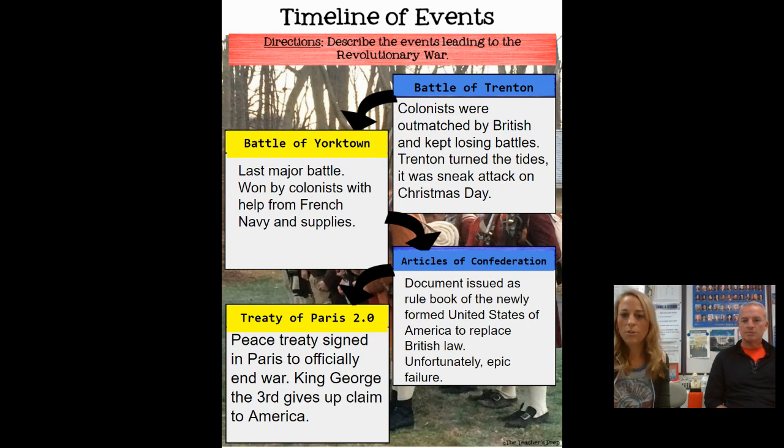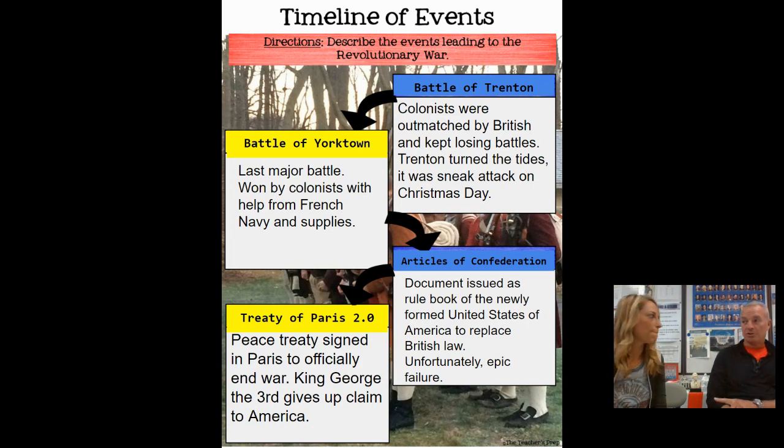Battle of Yorktown is another one. This was like the last major battle of the war. We won basically with help from the French. We pushed the British soldiers to the coastline in Virginia, and then the French naval troops came and basically cut them off from retreating via the ocean. So they were just stuck there. We'll talk more about that soon as well.